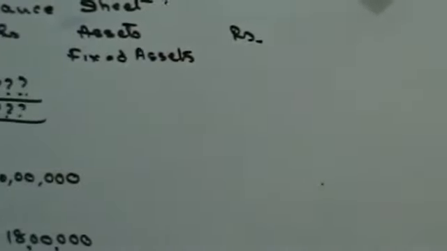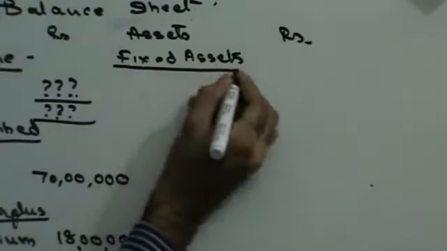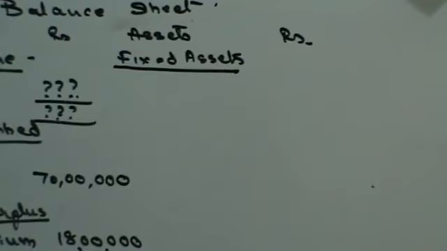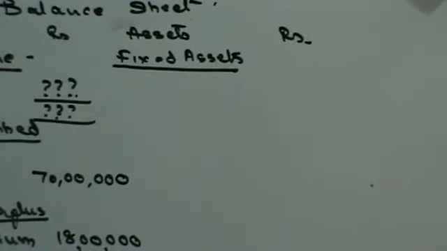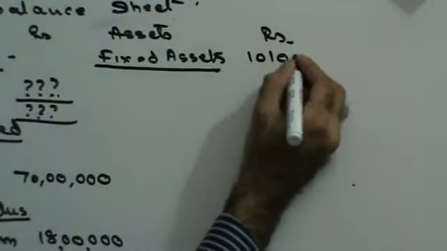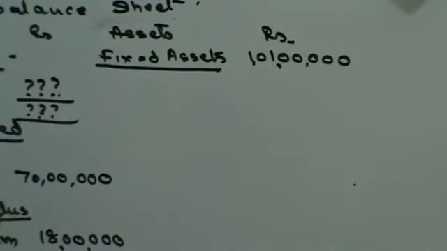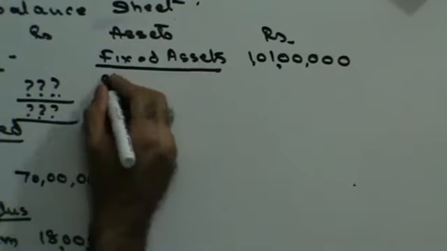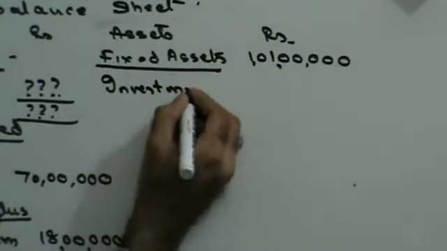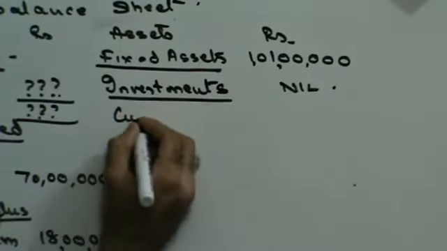Fixed assets. They are saying that fixed assets are to be valued at 41 lakhs, and you already had your own fixed assets of 60 lakhs. 60 lakhs plus 41 lakhs, 101 lakhs. That's your fixed assets. Then you have investments. Not there, because you did not take over the investments in Madhyam Limited. Investments are nil. Then you have current assets.